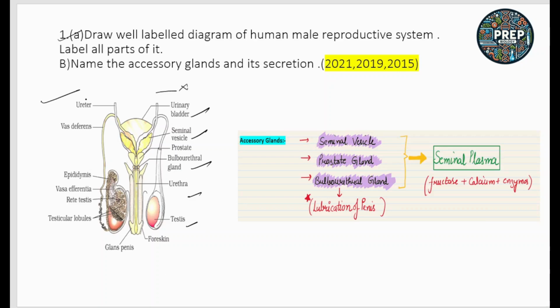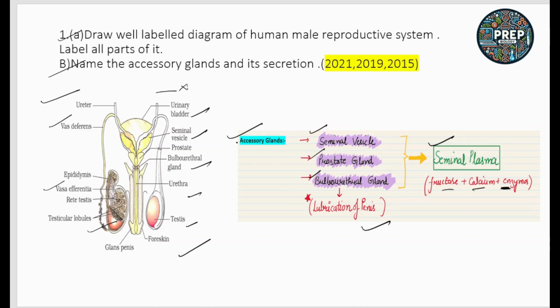So this is the male reproductive system having the testicular lobules, rete testis, vasa efferentia, vas deferens. These all labelings are important and the function of each and every part is also very important. Name the accessory glands and their secretion. The accessory glands are the seminal vesicles, prostate gland and bulbourethral gland. They collectively form the seminal plasma, which is rich in fructose, calcium and enzymes. The bulbourethral gland helps in the lubrication of the penis.